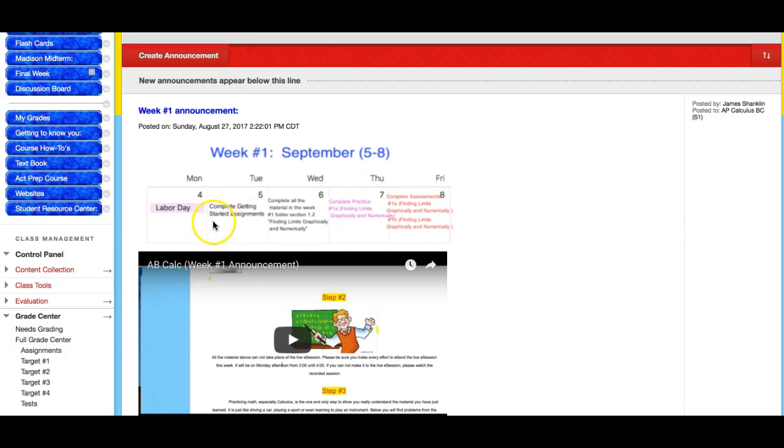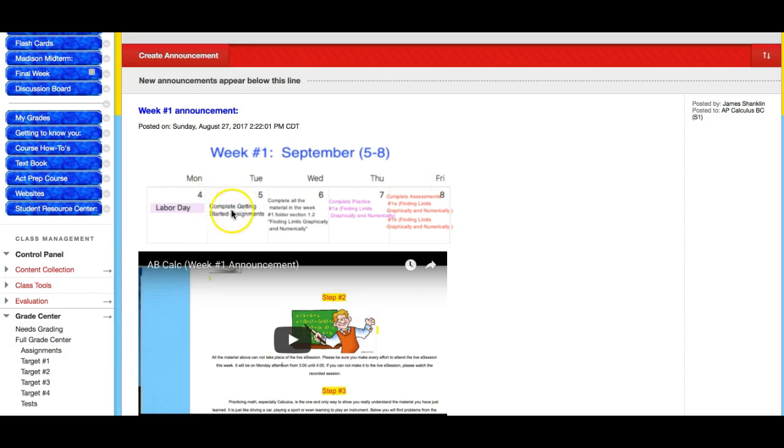This week you need to complete the getting started assignments. This is what most of the kids are doing for the whole week this week, but since this is an AP course, we really have to get onto the material or else you will not be ready for the AP test in May. So then Wednesday, and you don't have to do these by day either. I just put this in here where it makes sense to myself.